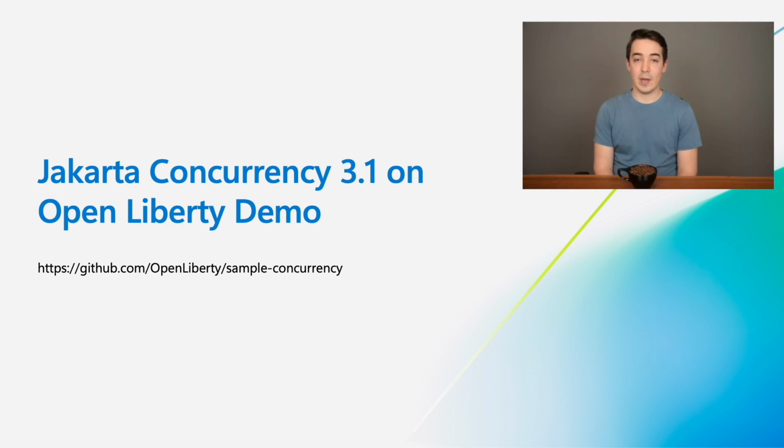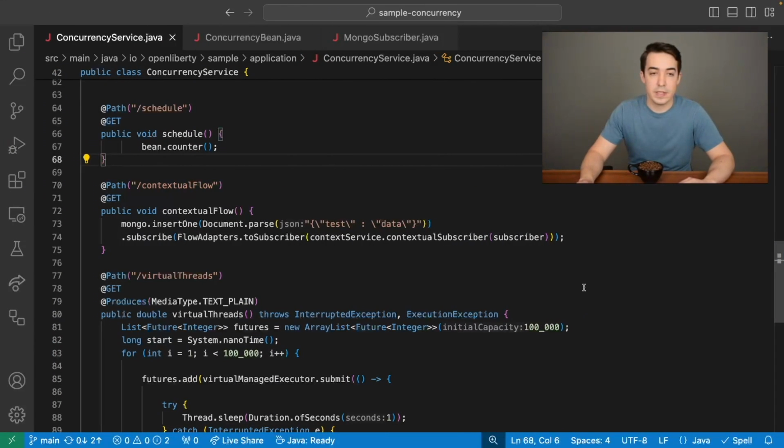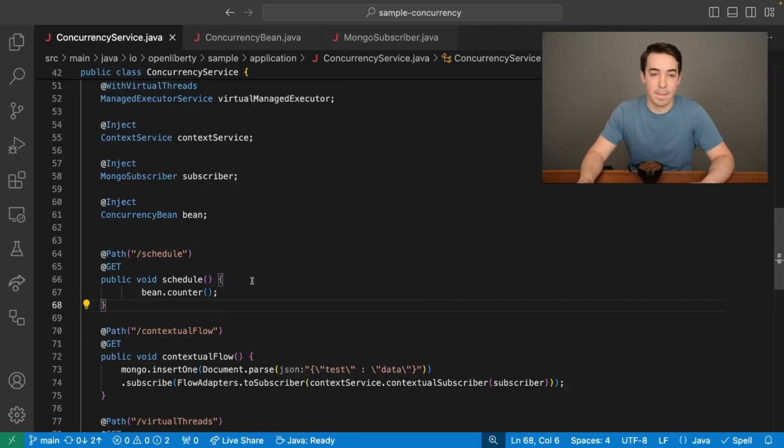Now let's take a look at a demo of the new Concurrency 3.1 features running in a sample application on OpenLiberty. Let's take a look at our sample application running on Java 21 on OpenLiberty. The application has 3 REST endpoints, each of which exercises a new function of Jakarta Concurrency 3.1.